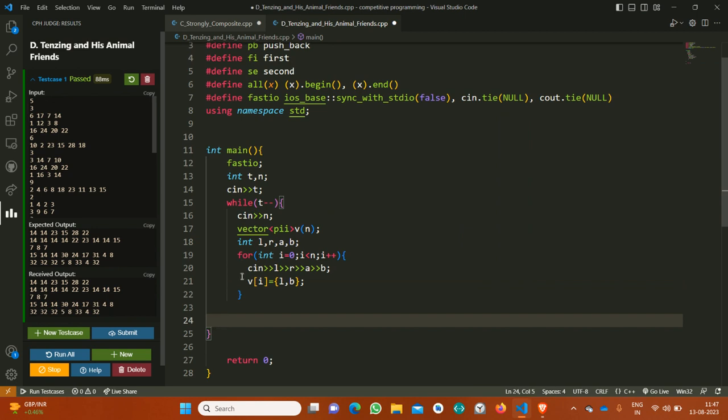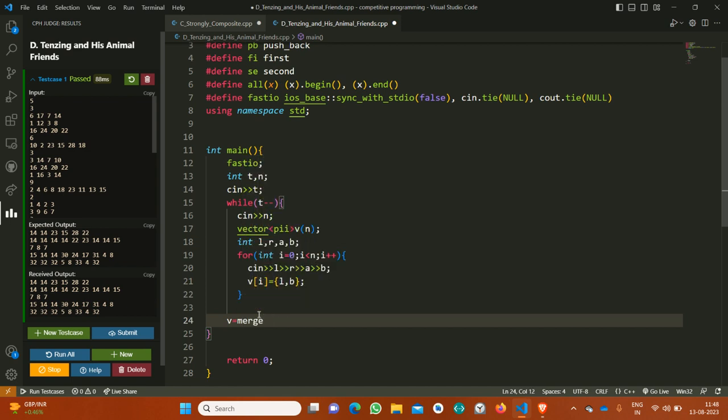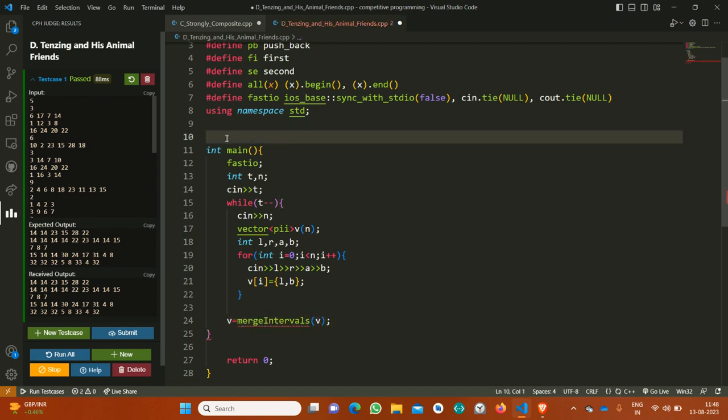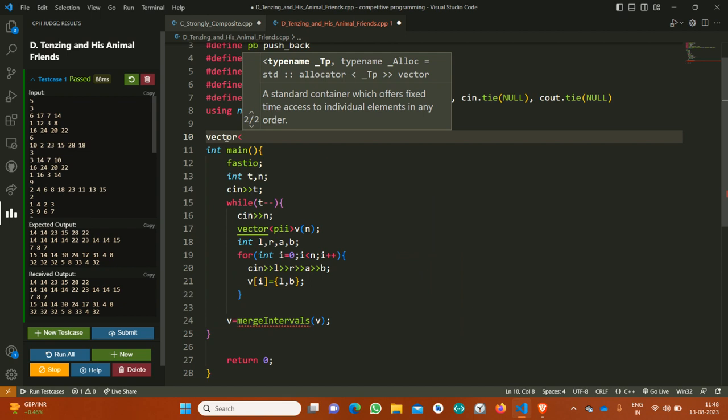And now I will create another vector. I have said that I will merge them. I have already explained. So now let's name it NB and create the merge intervals. Obviously, it is a very standard question of merging intervals.